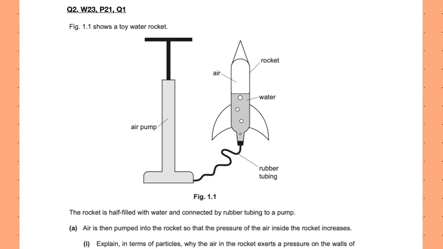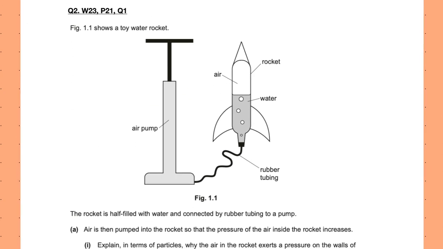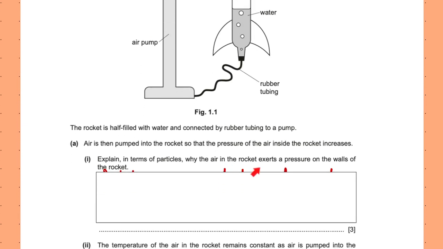For example, this one. So figure 1.1 shows a toy water rocket. The rocket is half filled with water and connected by rubber tubing to a pump. Air is then pumped into the rocket so that the pressure of the air inside the rocket increases. Explain in terms of particles why the air in the rocket exerts a pressure on the walls of the rocket.